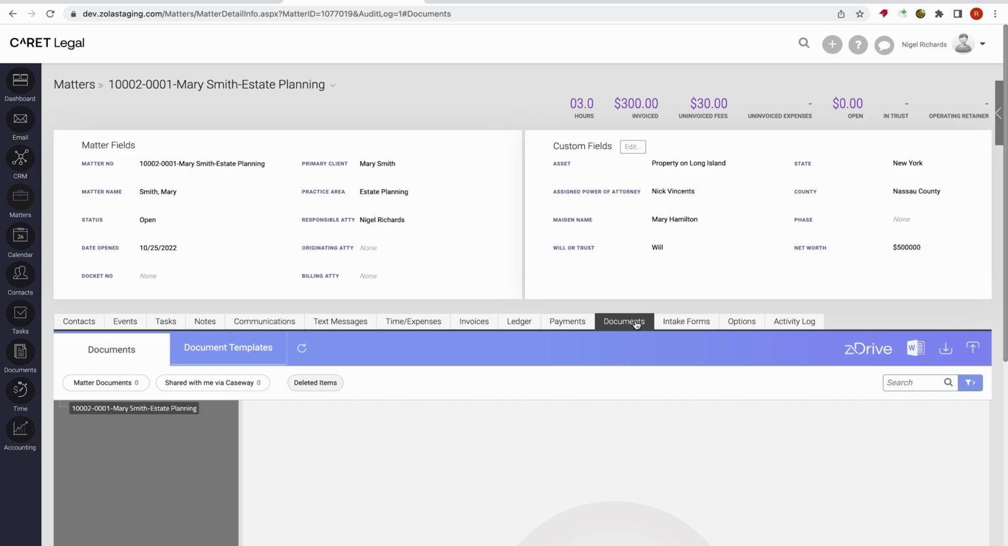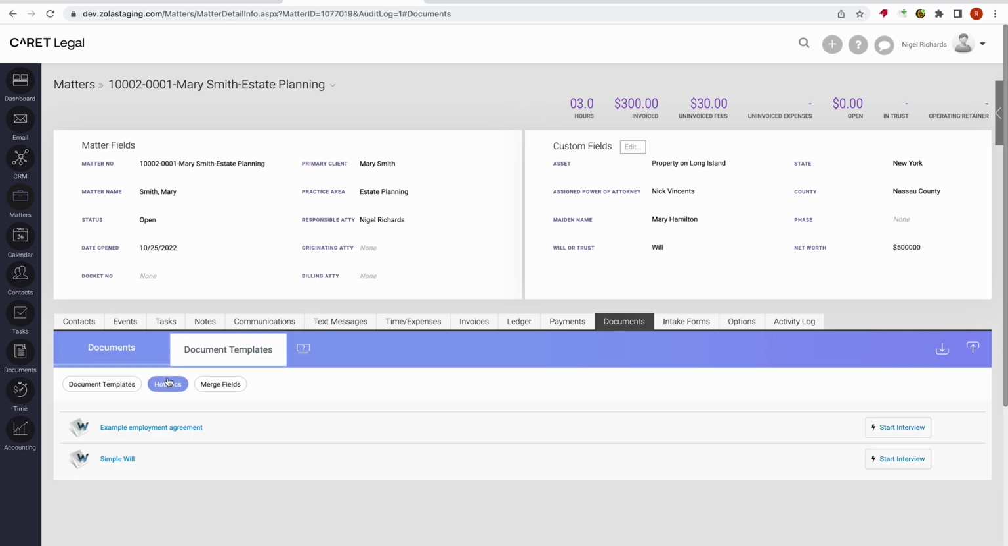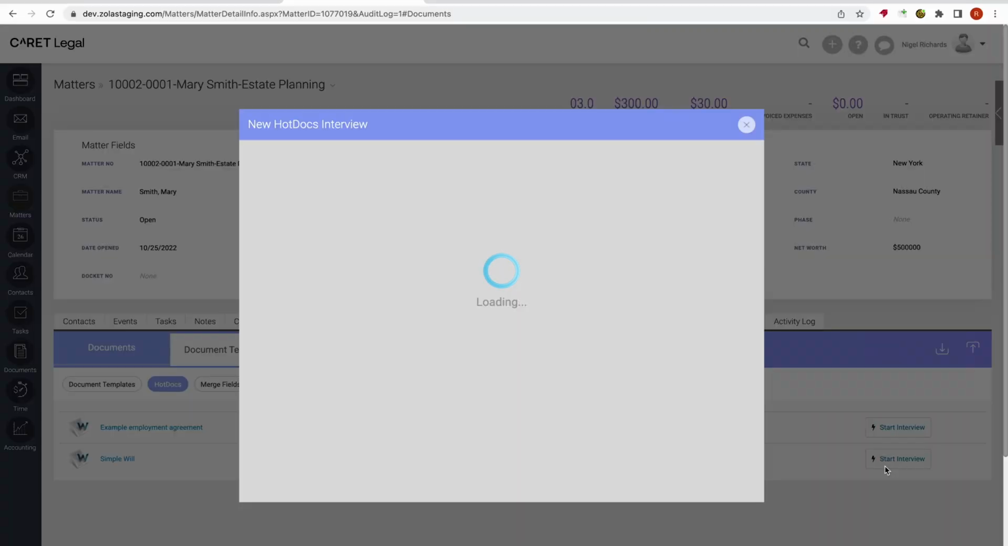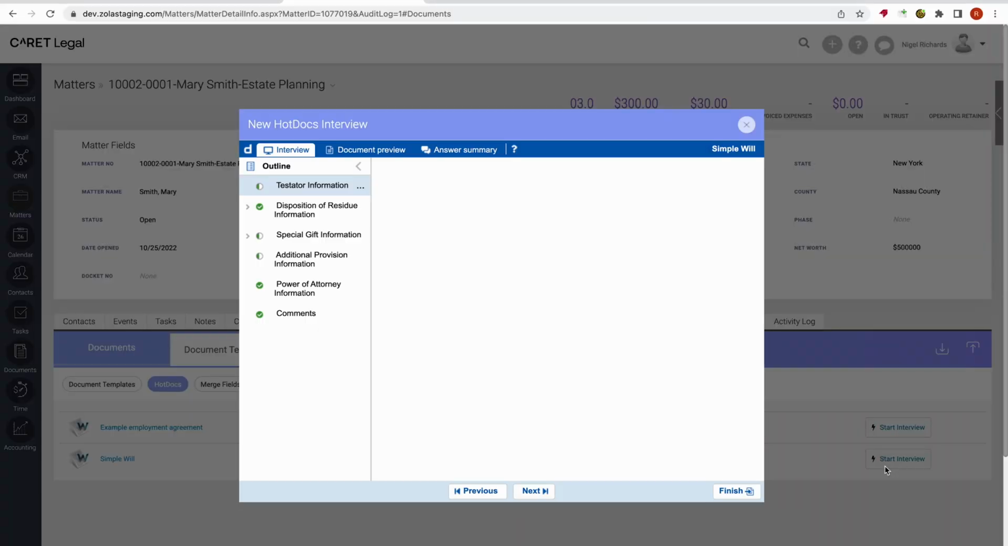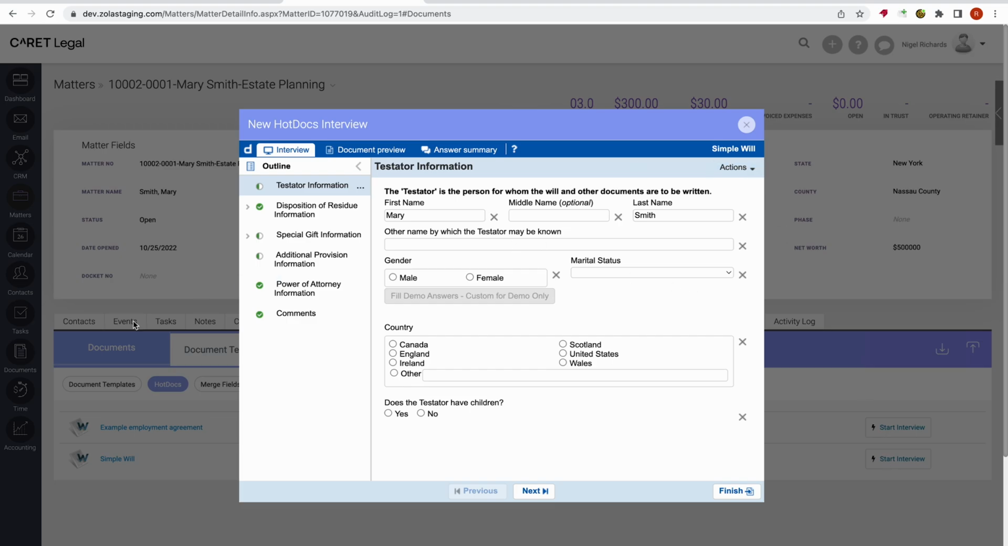So to do so, we're going to go into the Documents tab, select Document Templates, and you'll see we have a section to pull our HotDocs templates. So by selecting Simple Will, I'm going to start an interview. What this is going to do is pull that interview right into CARET Legal, and you'll see many of the data points are already populated. Anything that's checked off on the screen just lets you know you've satisfied the required fields here.